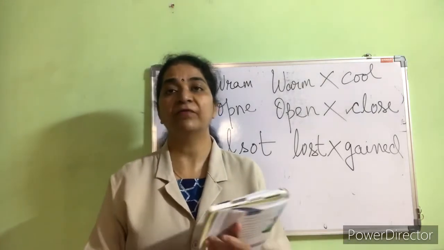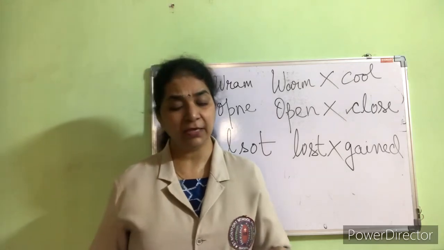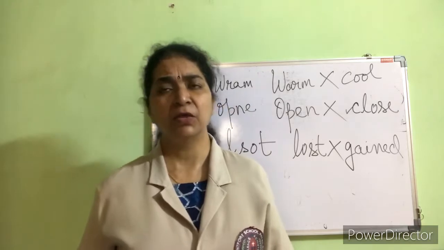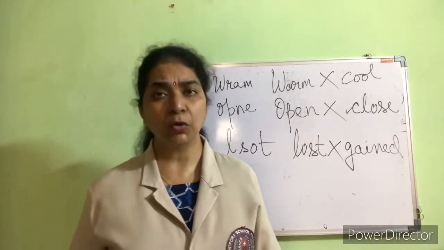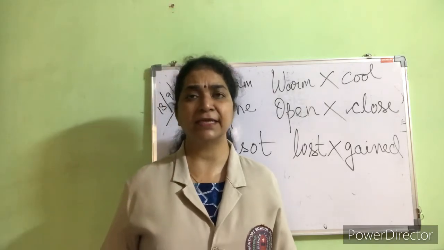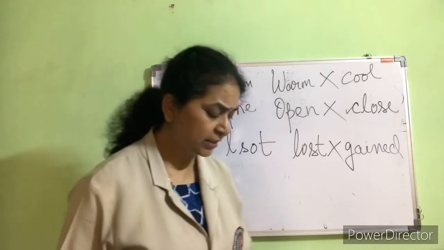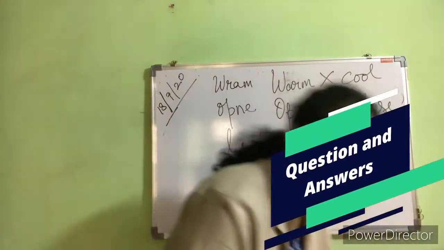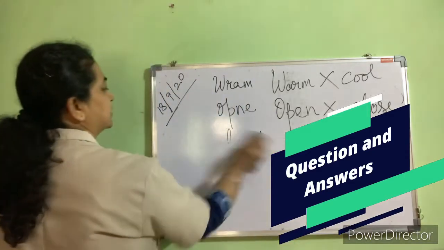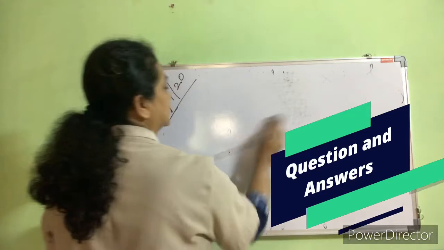Hope you are perfect with this. On the next page you have the story listening time. You have to read the story and go through it; anything may come. You should know the story of the Thirsty Crow. And the last part is your question and answers. Let us go through the question and answers once, very fast.